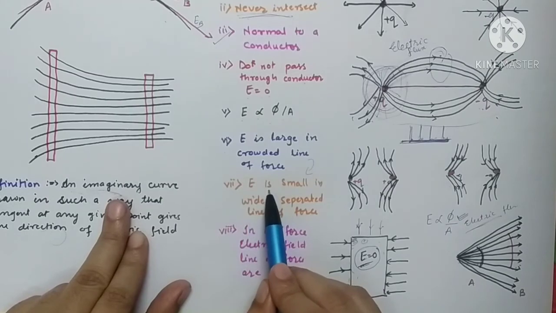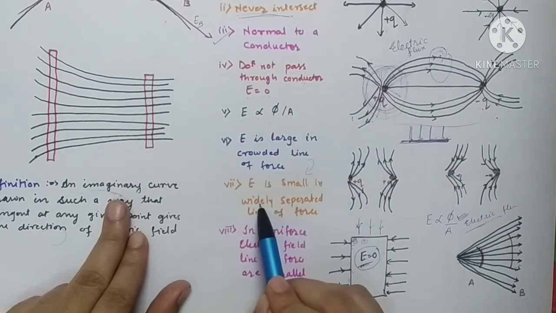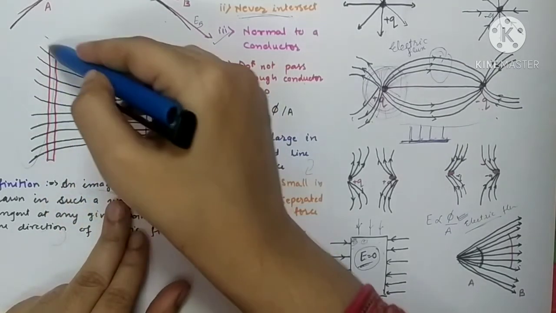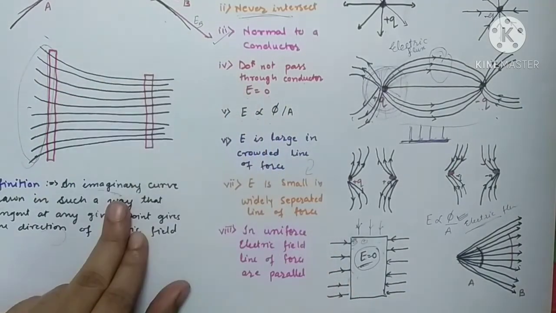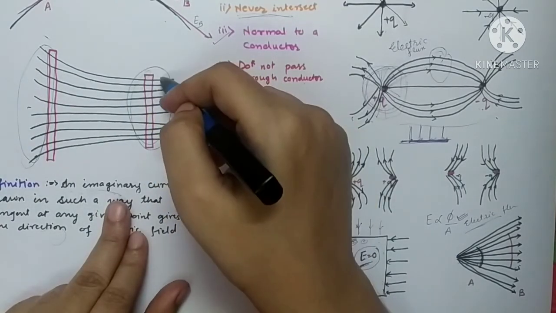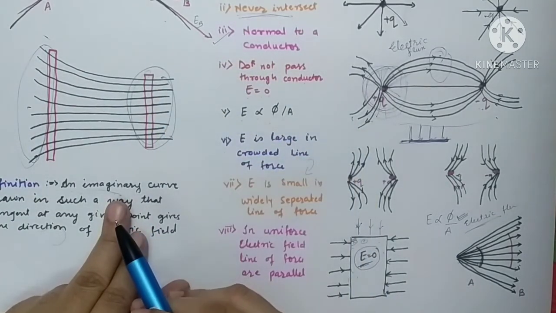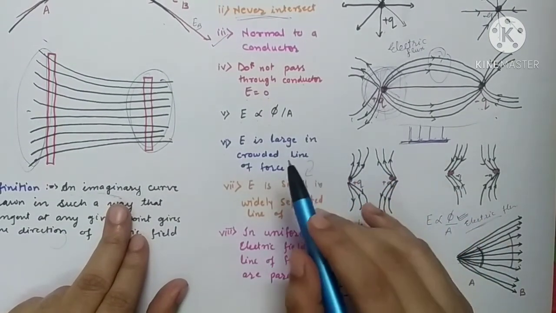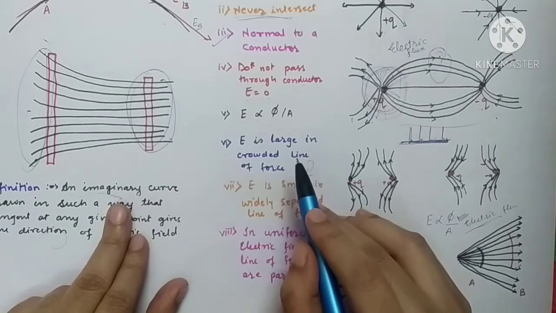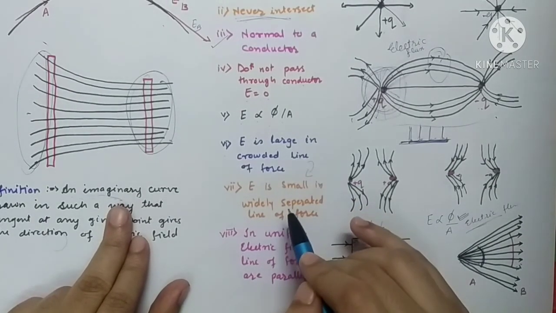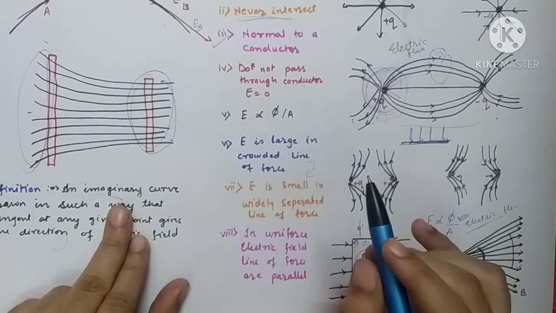Electric field intensity is small where the lines of force are widely separated. When the lines of force are quite crowded, electric field intensity will be more. So crowded lines of force mean greater electric field, and separated lines of force mean smaller electric field.